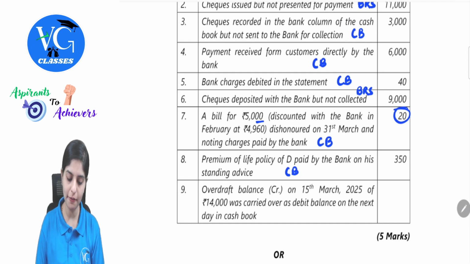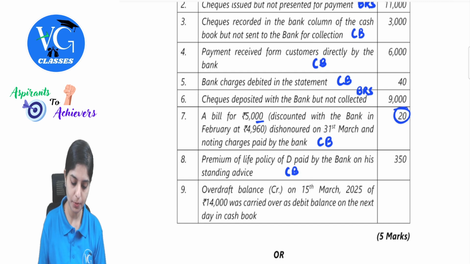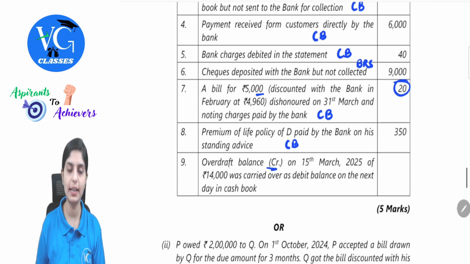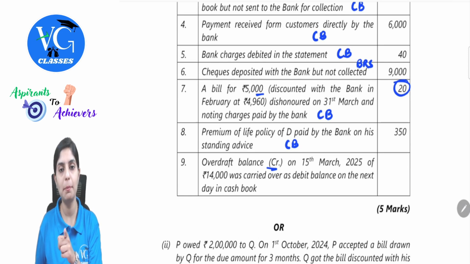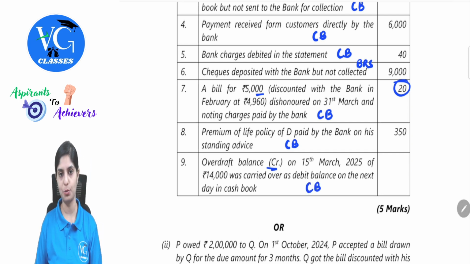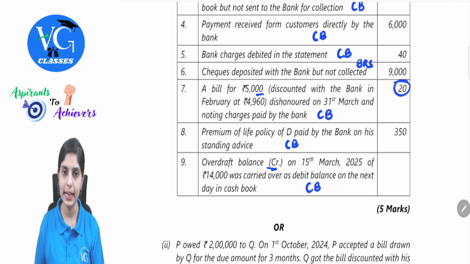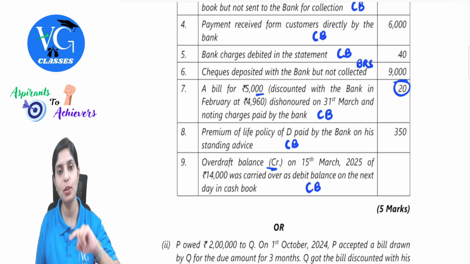Later, overdraft balance credit on 15th March of 14,000 was carried over as a debit balance on the next day in the cash book. Observe one thing, it was actually a credit balance standing at 14,000, but you have carried it as debit balance 14,000, which is not correct. This is due to error. So first of all, this needs to be corrected in the cash book. Now, when you are correcting, remember there is 14,000 debit, but we actually want 14,000 credit.